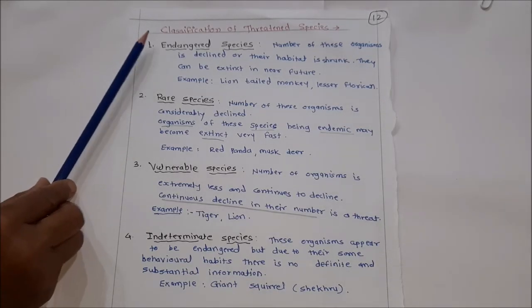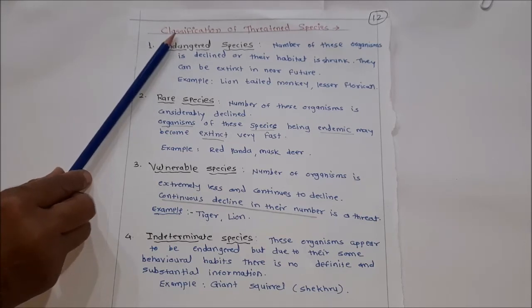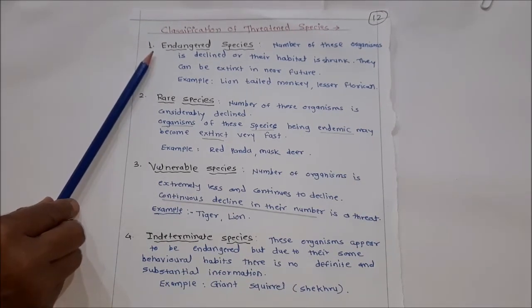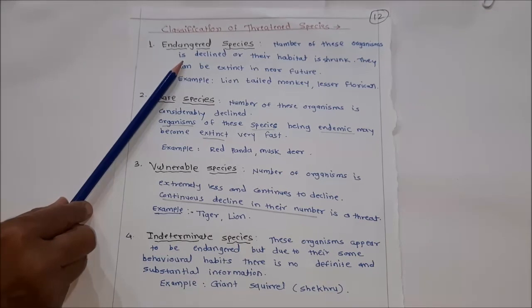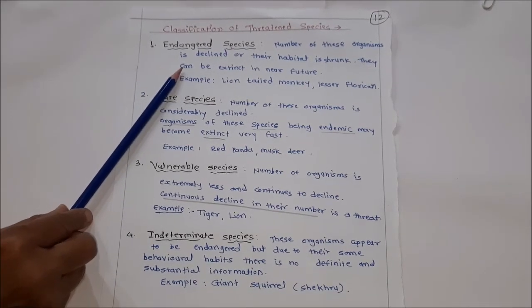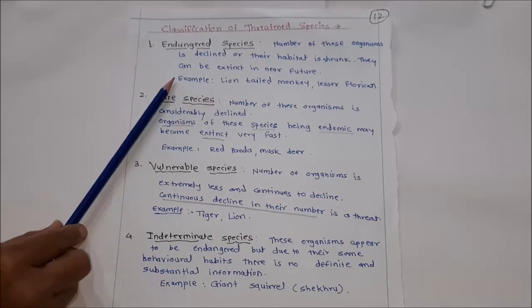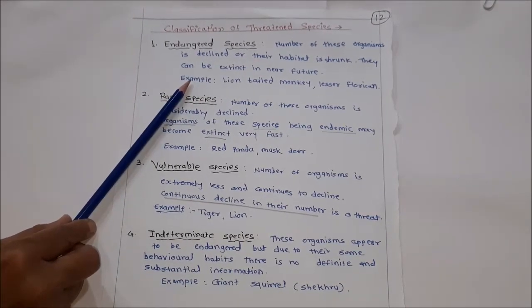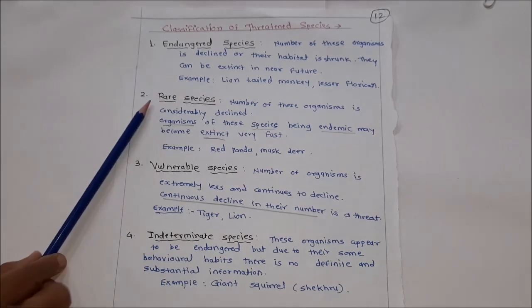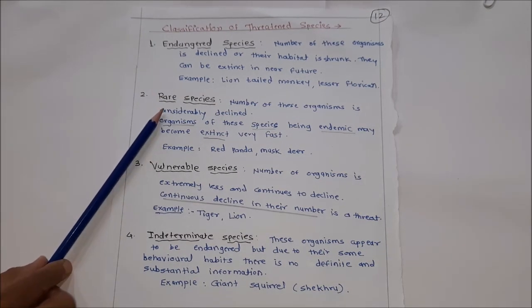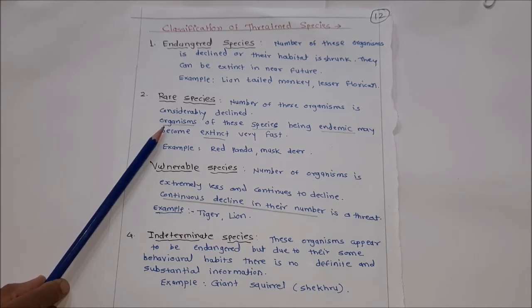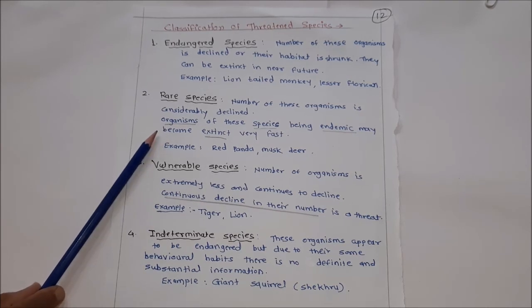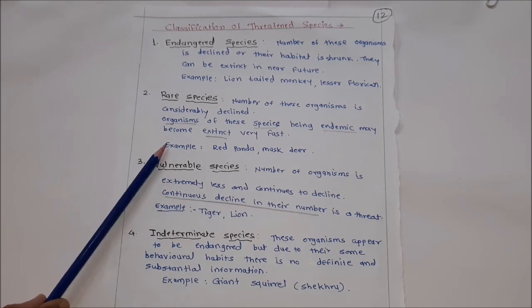Next point is classification of threatened species. First one, endangered species. The number of these organisms has declined or their habitat has shrunk. They can become extinct in the near future. Example, lion-tailed monkey, lesser florican. Second one, rare species. The number of these organisms has considerably declined. Organisms of these species, being endemic, may become extinct very fast. Example, red panda, musk deer.